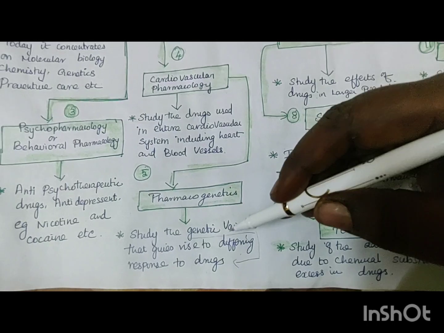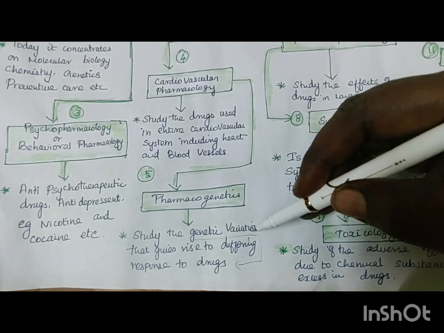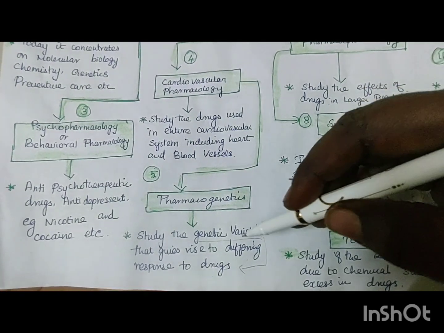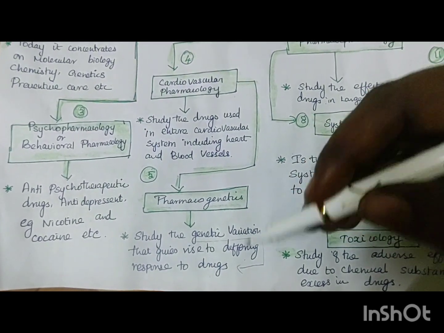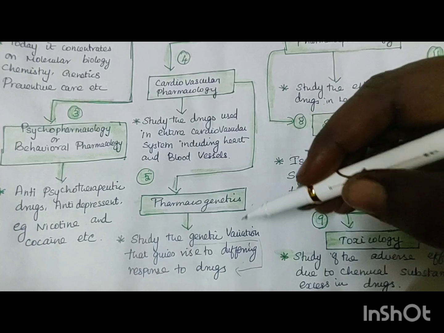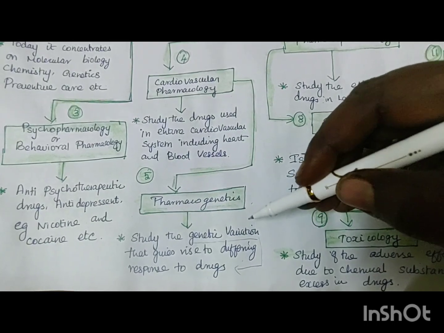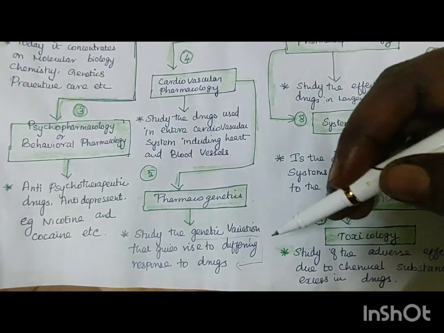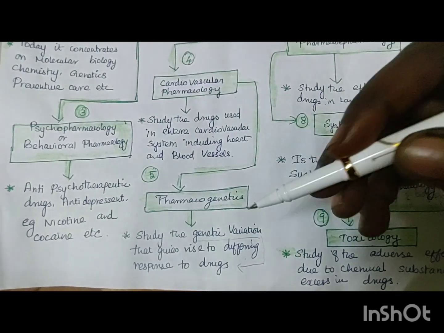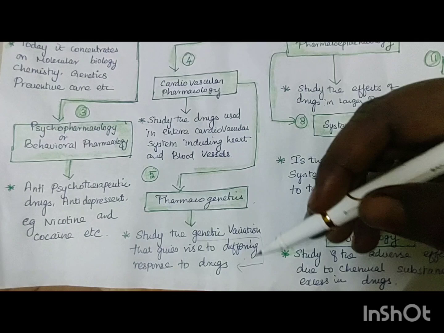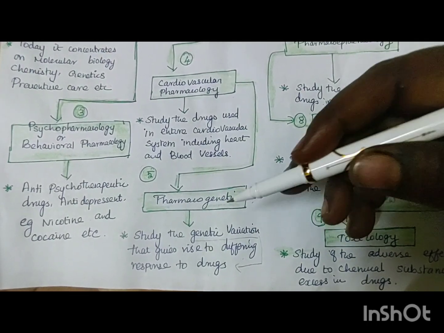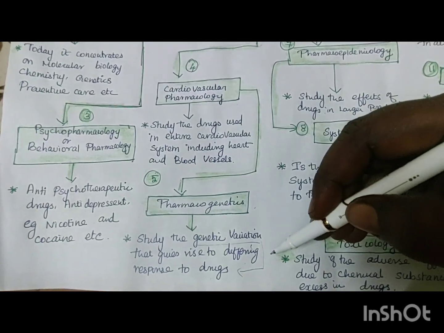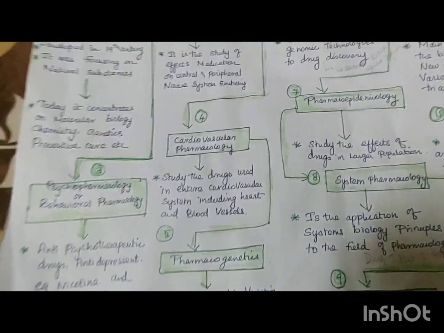What are genes? Everybody knows DNA is made up of genes. Genes are made up of adenine, guanine, cytosine, thymine. This gives rise to different genetic variations. So pharmacogenetics studies how drugs affect genetic variation. You know that some genetic disorders occur. How can these drugs help to modify the genetic makeup? Genes or DNA are made up of adenine, guanine, cytosine, thymine, and this makes the variation. Understand? So that's called pharmacogenetics.